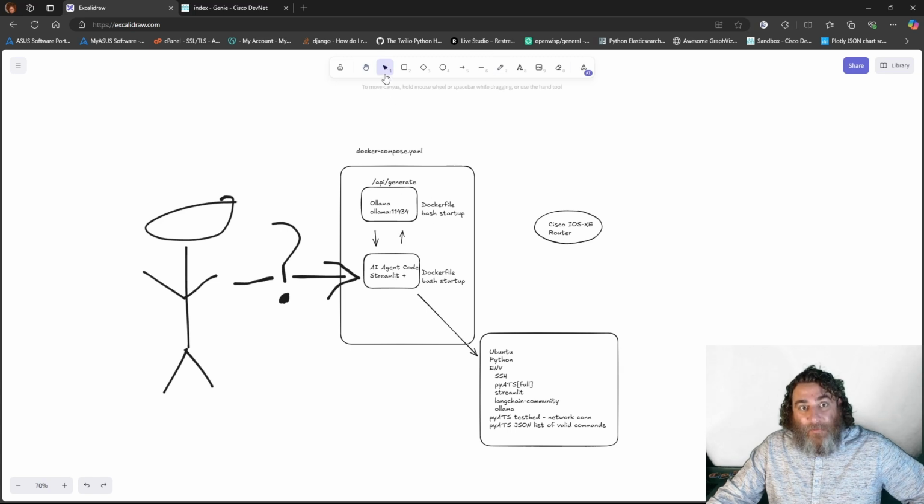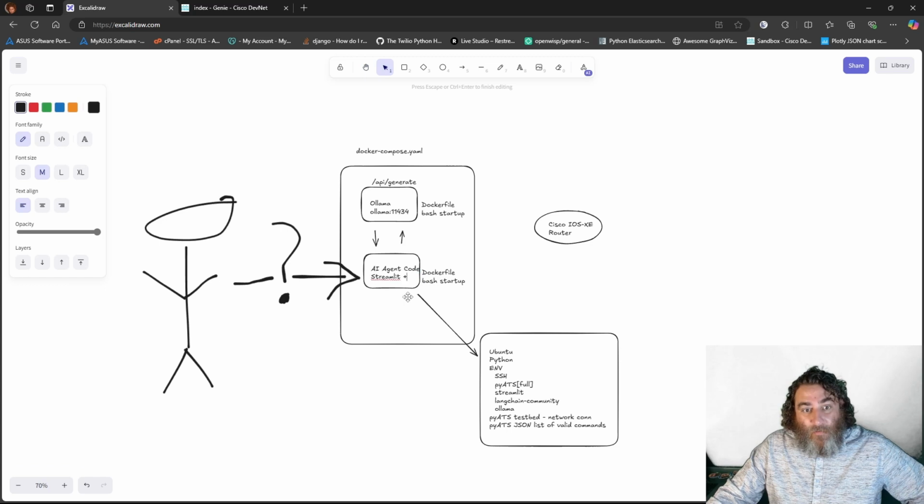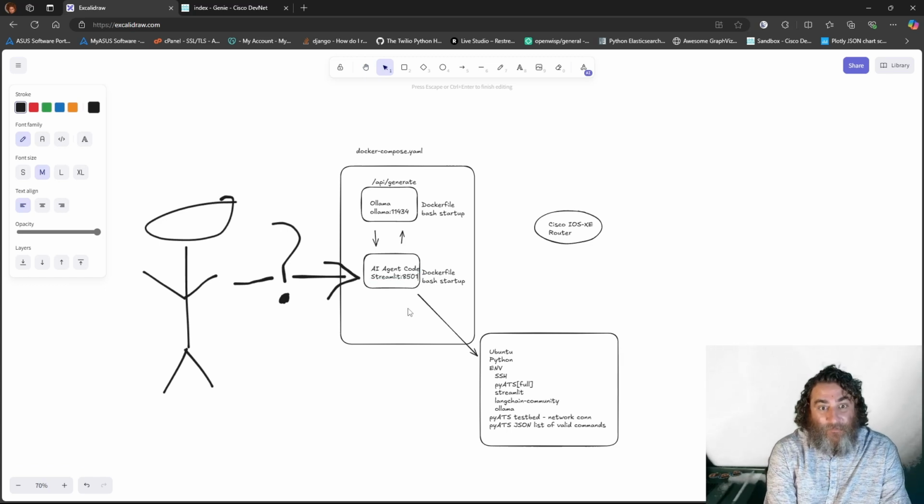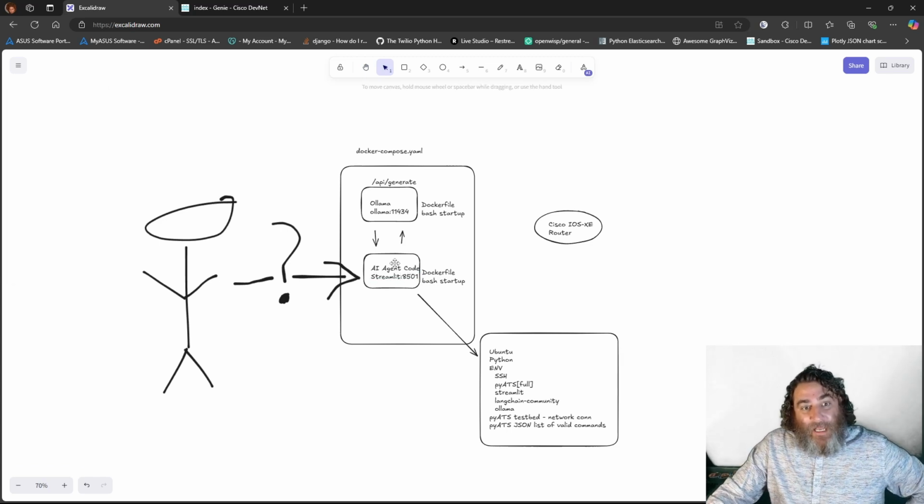This Streamlit app has access to the Ollama container on 11434 with an API of /API/generate. I'm going to use a Docker Compose file to bring these two containers up together and a couple of little bash scripts to get them started.